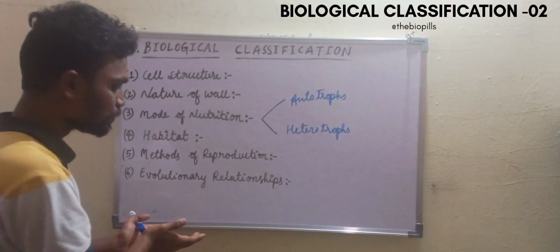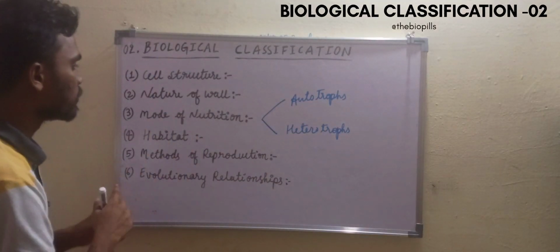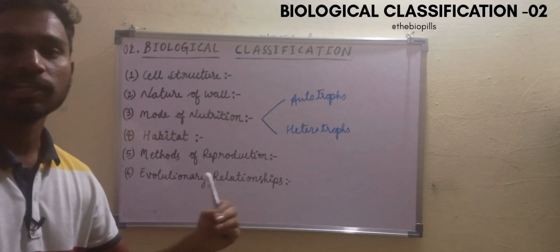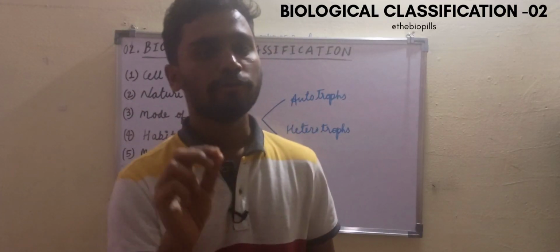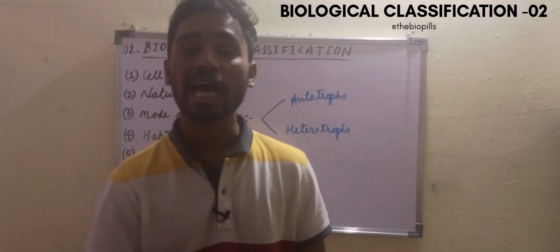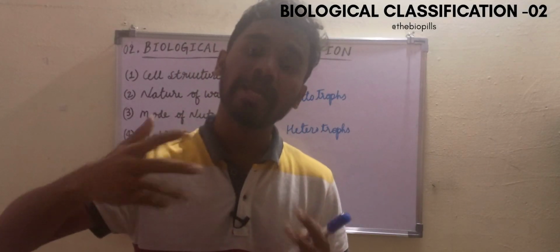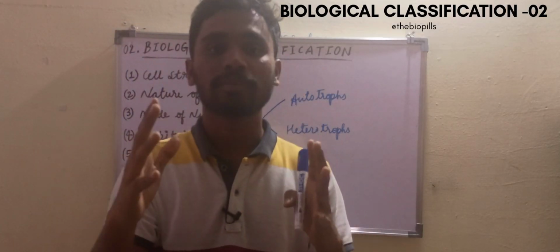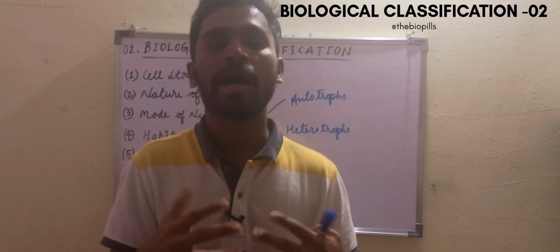By seeing this, we feel that this is a top quality classification because they have included inside and outside evolutionary relationships. So by learning all this, we come to a conclusion that over a period of time, classification of organisms evolved. It has gone through several changes. That means as our understanding improved, we came to know about organisms.